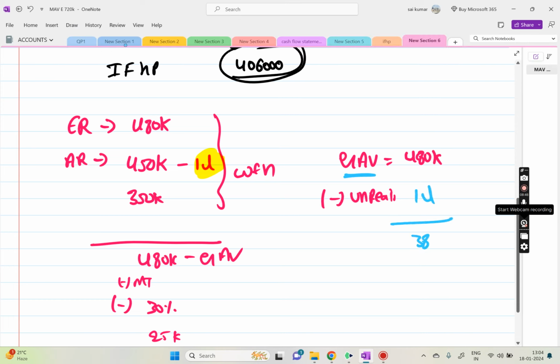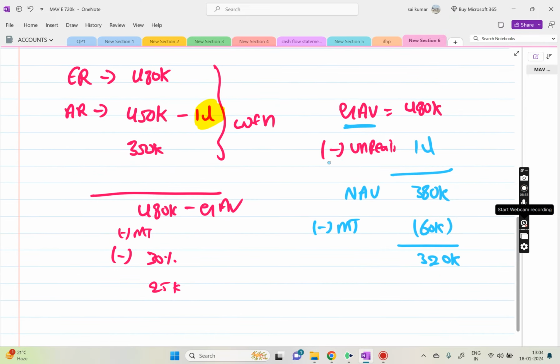Then the NAV will become 3,80,000. Municipal taxes are 60,000, so it will become 3,20,000.